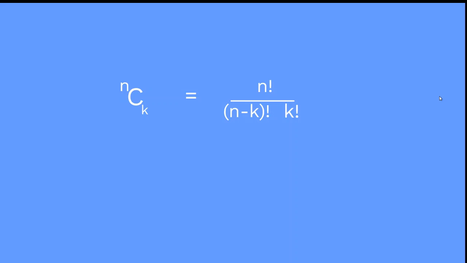So this is the formula for combination, n factorial divided by n minus k factorial into k factorial, also written as nCk, because again and again we might have to use this. An acronym means short form. For a short form, we use this symbol called nCk, where n is the total number of elements, and k is the number of options.